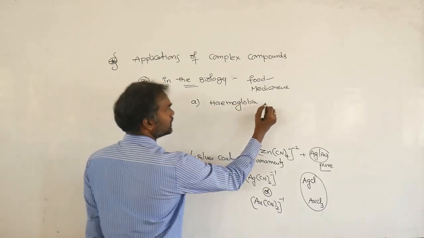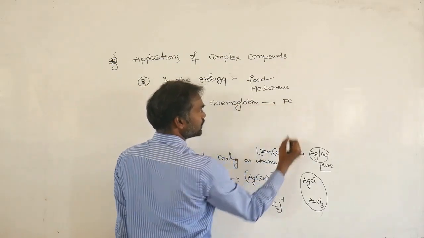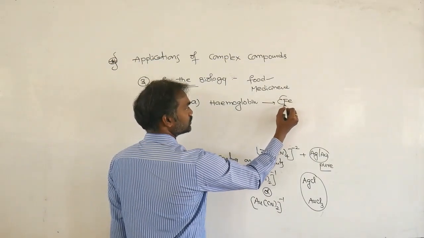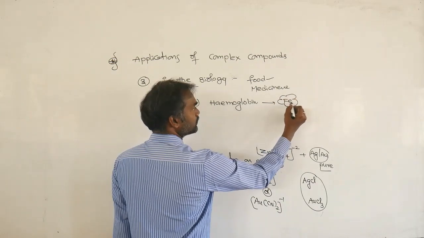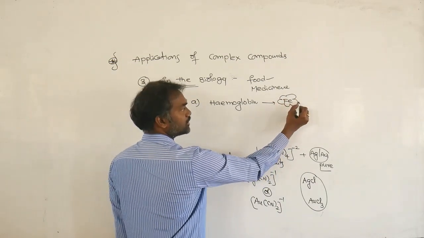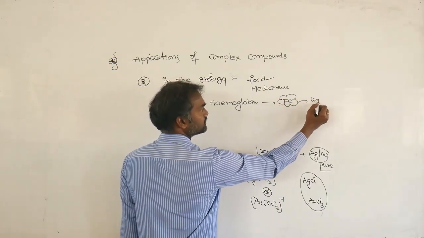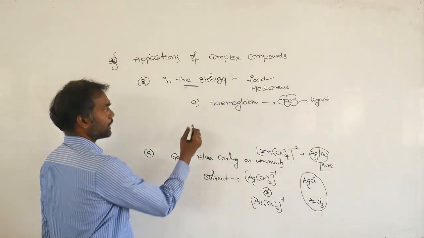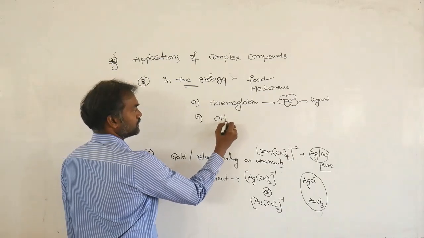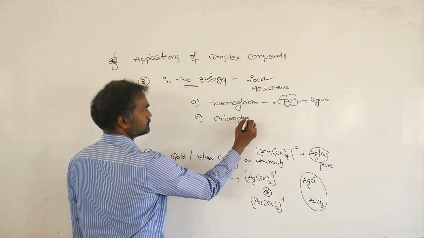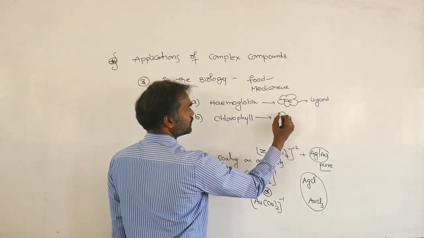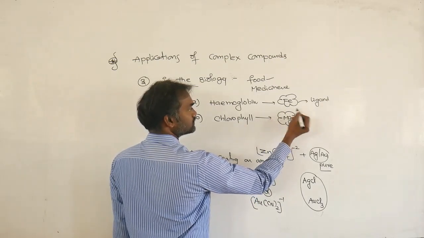Hemoglobin contains what? Iron. Iron is surrounded with protein. Iron is a d-block element and protein acts as a ligand, so that means a complex compound. Next, you take chlorophyll. Chlorophyll means you take magnesium, and magnesium also in the same manner.